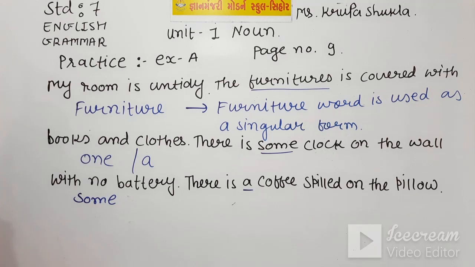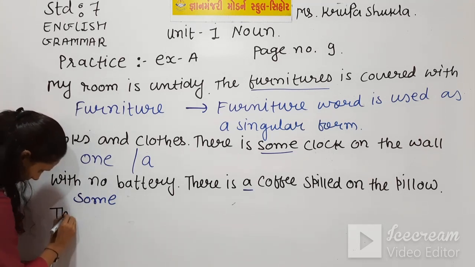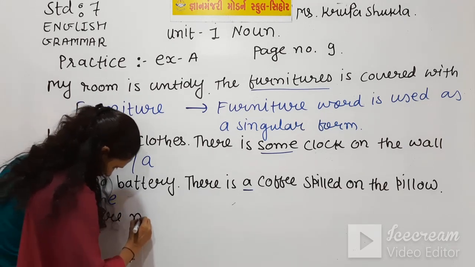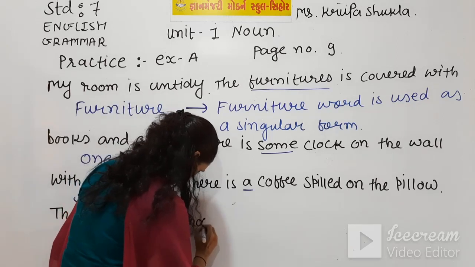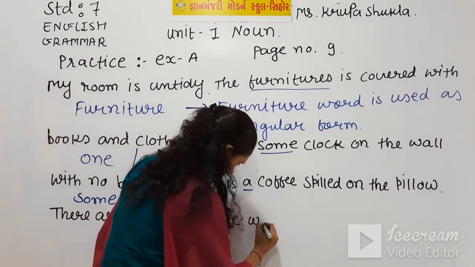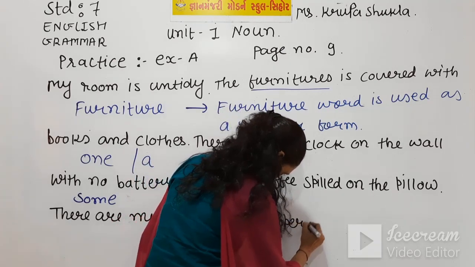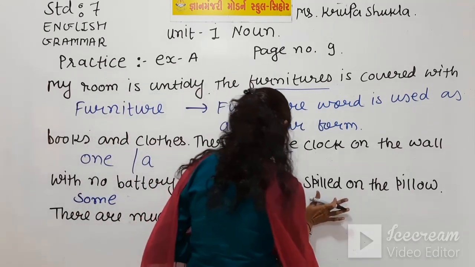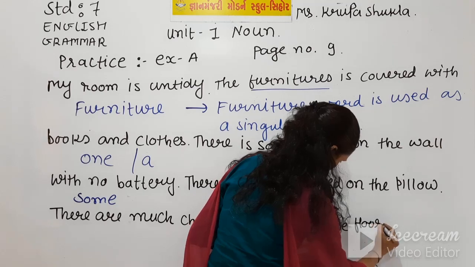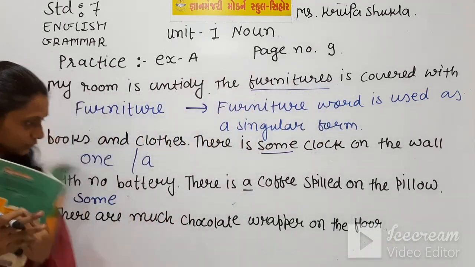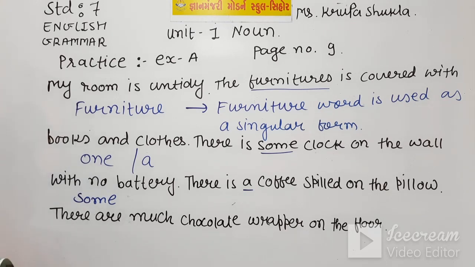Now next is, there are much chocolate wrappers on the floor. So here we have one mistake, and that mistake is much.